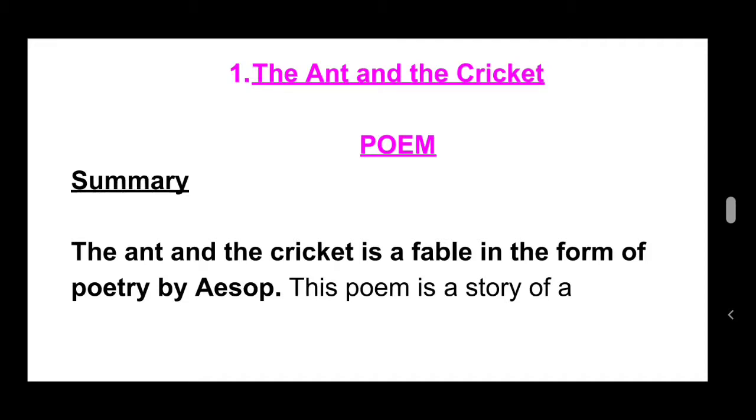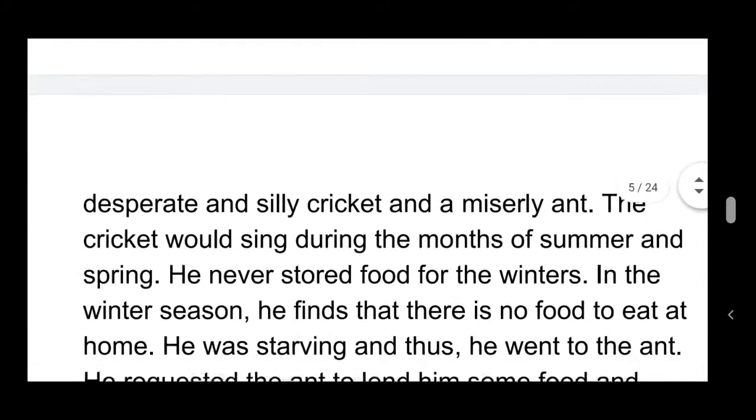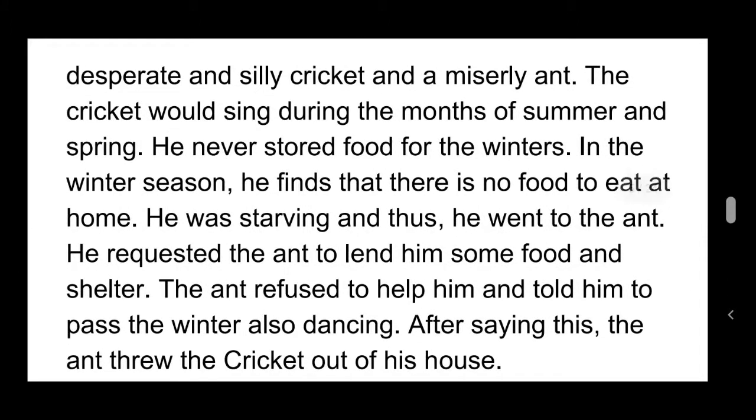The Ant and the Cricket is a fable in the form of poetry written by Aesopus. So the poem The Ant and the Cricket is a fable. It was in the form of poetry written by the poet Aesopus. So this poem is a story of a desperate and silly cricket and a miserly ant. The story is about a silly cricket and an intelligent ant.